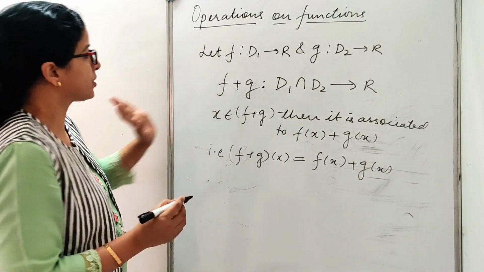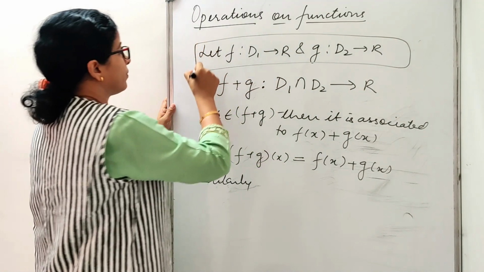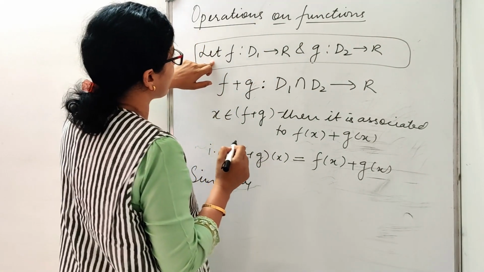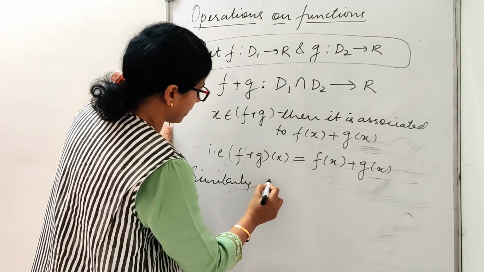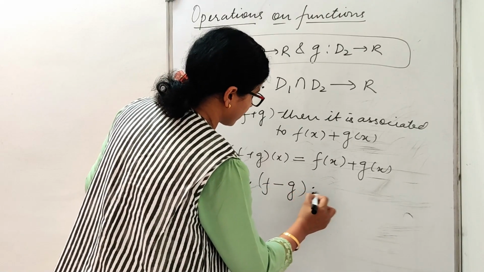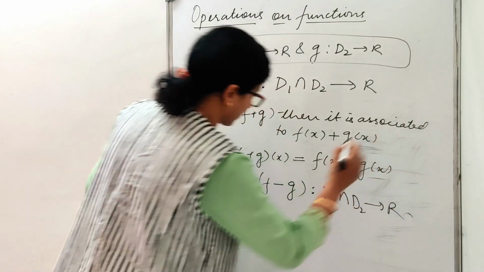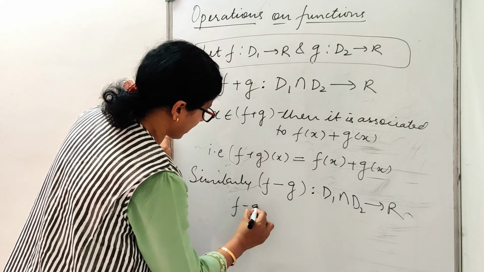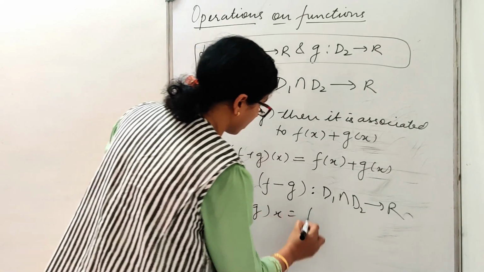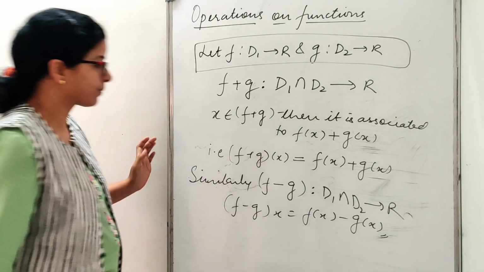Now similarly for subtraction, I can write subtraction of the functions. If I am defining subtraction of the functions for these two, it will be f minus g such that D1 intersection D2 to R, and (f minus g)(x) will be equal to f(x) minus g(x). Exactly the same way.